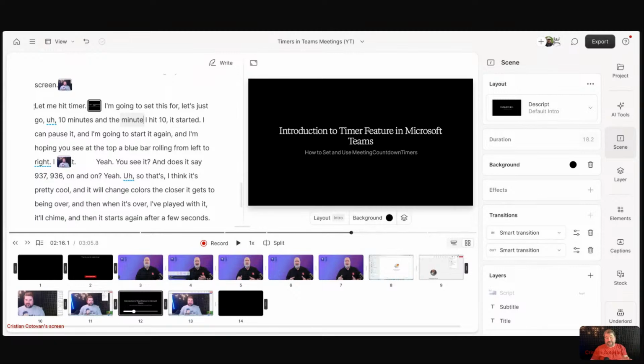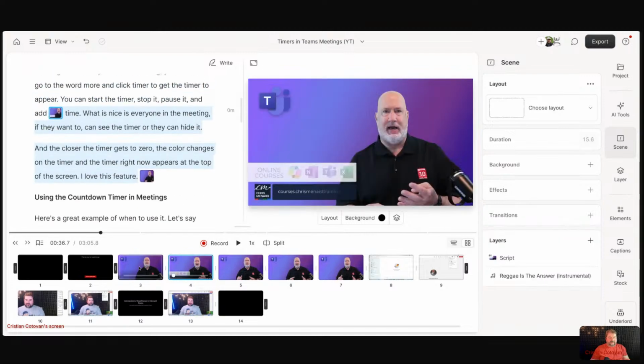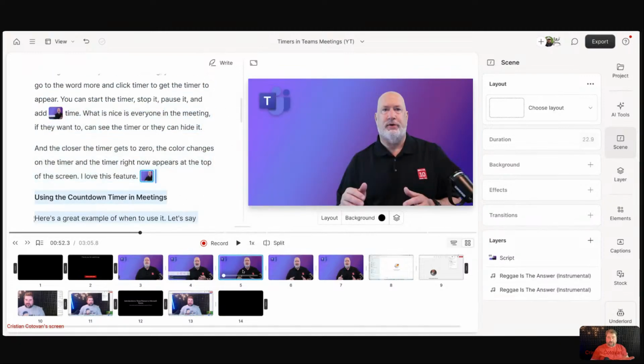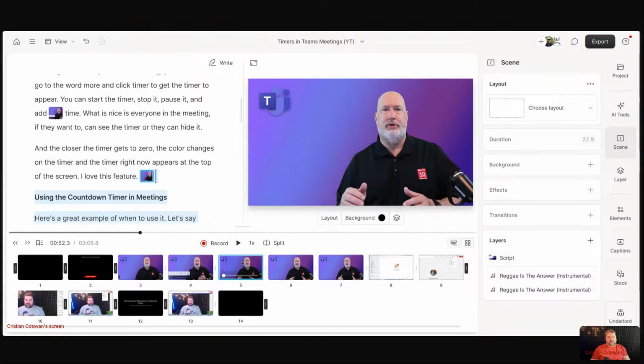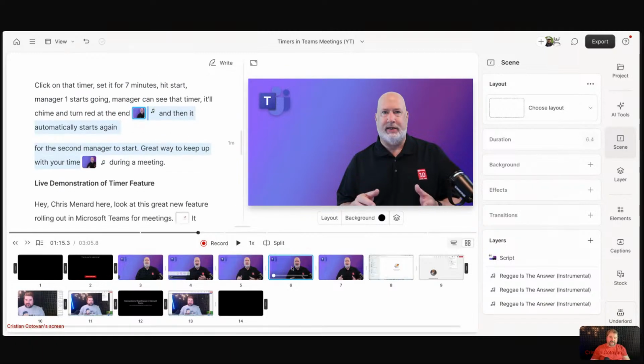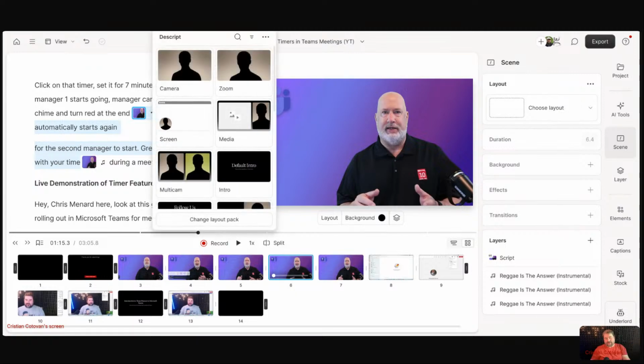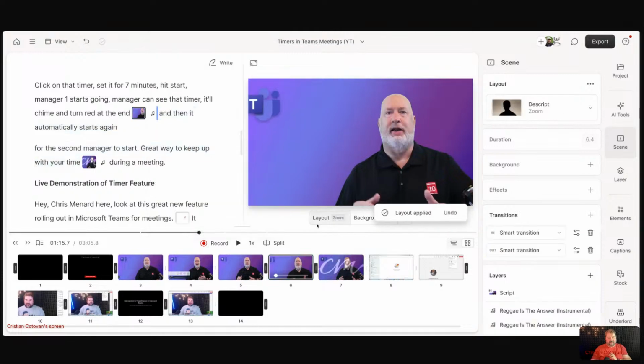I'm just going to completely mess this up. And you see down here as well, I don't like that I've got Chris full screen for some reason for too many scenes. I'm just going to again select the scene down here, Command slash. Now that's a bug I've noticed. It doesn't know exactly where to pop up the dialogue sometimes. If you select down here in the storyboard view, Command slash will just open it somewhere at the top. It doesn't know where to go. And sometimes you're unfortunate enough to not be able to click and select stuff. But anyway, I'm just going to click on this and it's applied it.